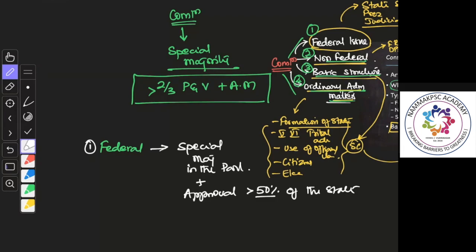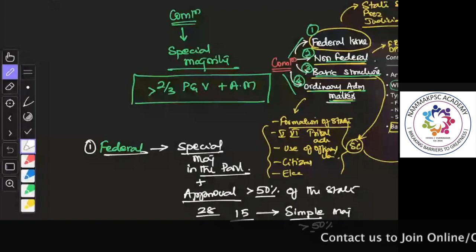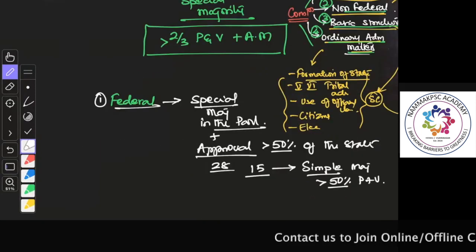So federal matters in our Constitution, like the state subjects and all that, if they have to be changed, they can be changed only with the approval of the parliament plus approval of the states. So we have 28 states. So at least 15 of the states should approve it. Approval is by simple majority, that is more than 50% of present and voting. I hope all of you are able to appreciate this.